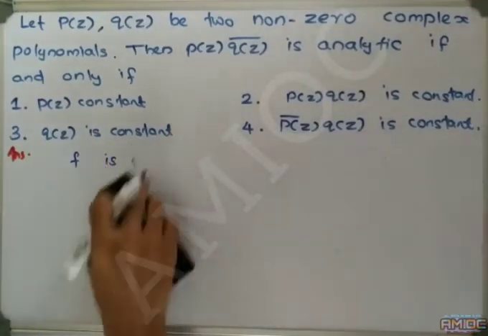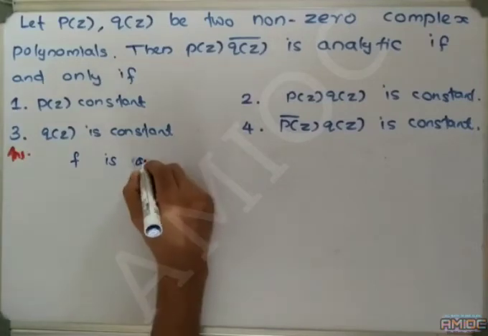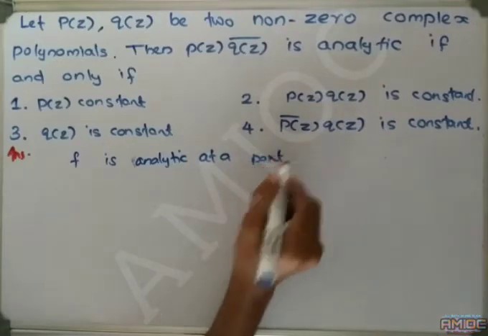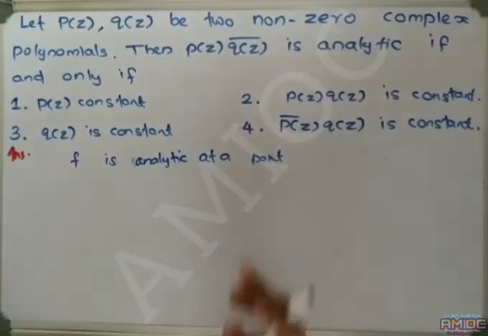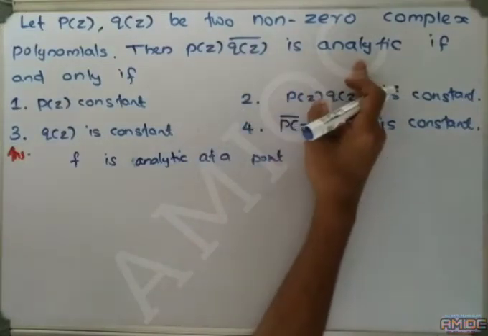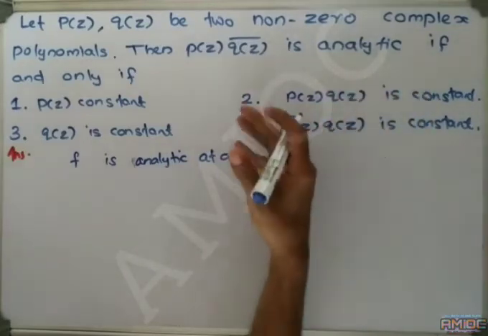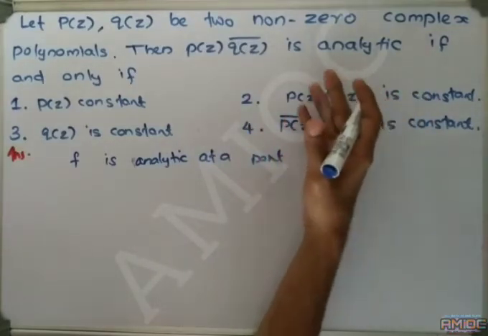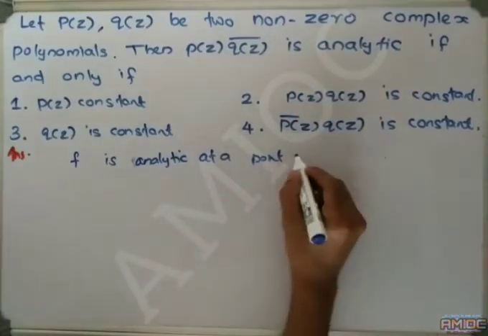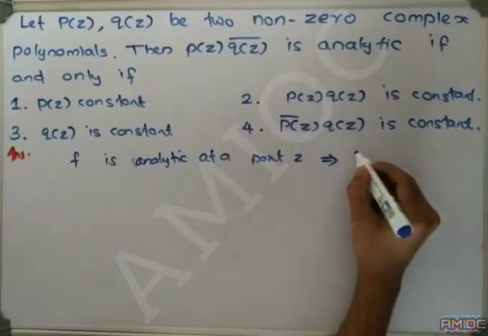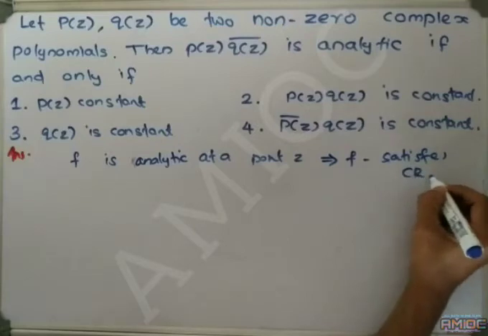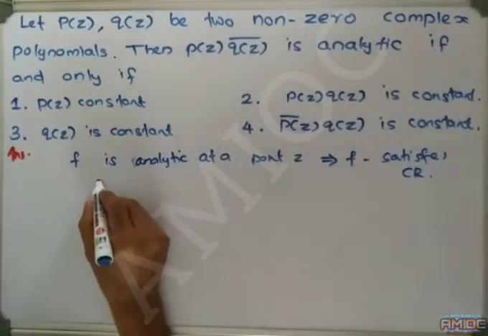And the most important result is that if a complex function is differentiable or analytic at a point. Here the analyticity is stated in terms of the entire complex plane. The domain of definition is not mentioned, therefore it means the function is entire. If f is analytic at a point z, then the function satisfies the Cauchy-Riemann equation. What is the Cauchy-Riemann equation?